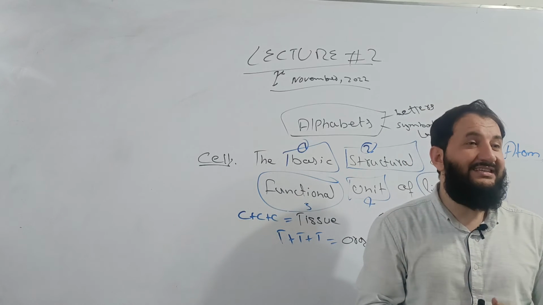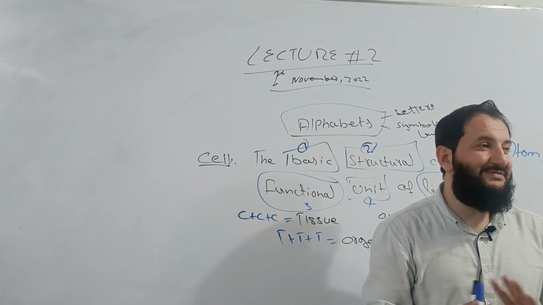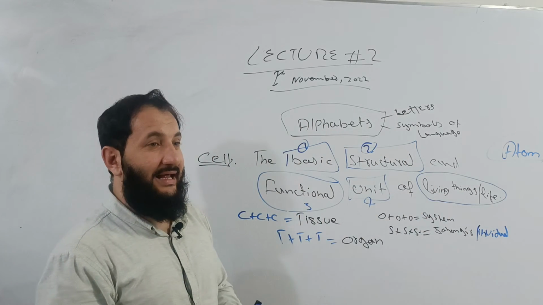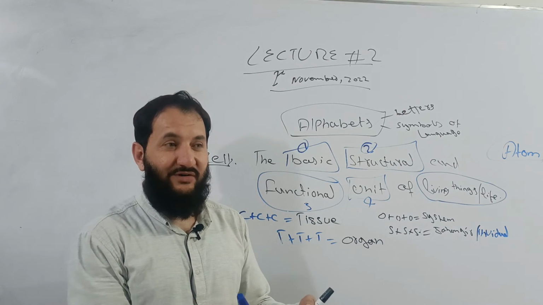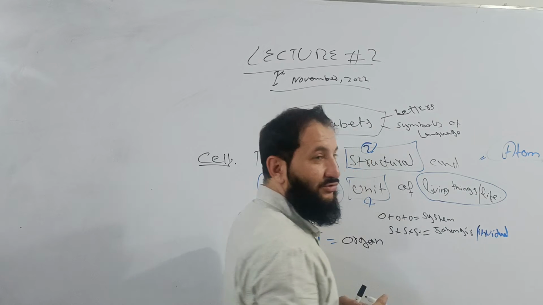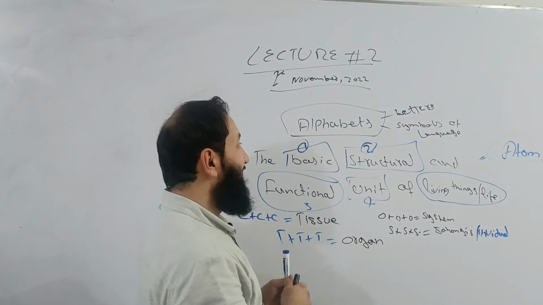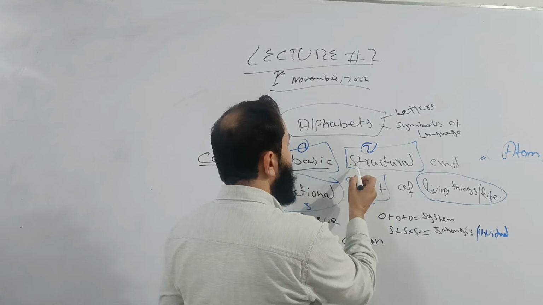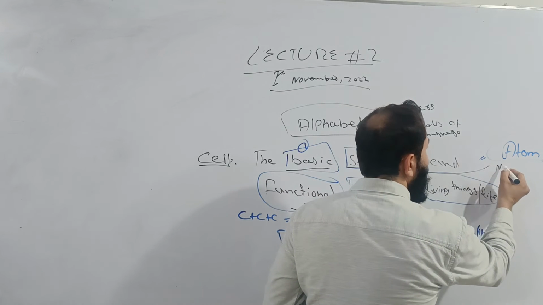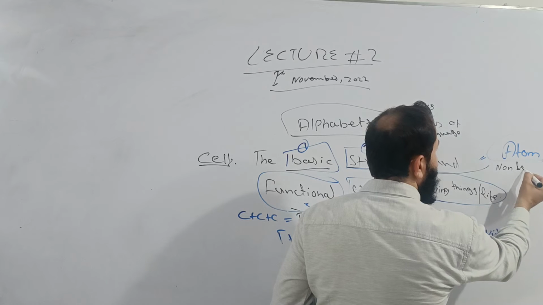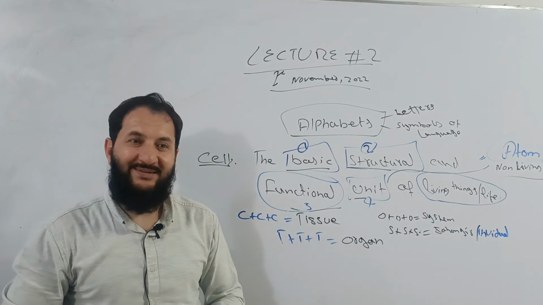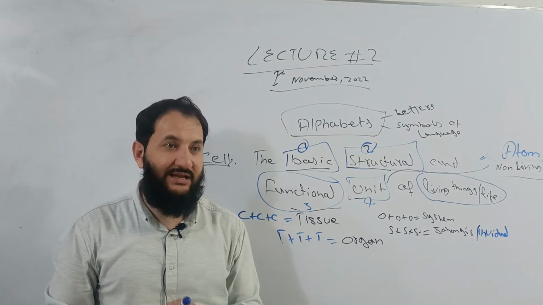It means that it is divisible, so it is not the smallest particle in that sense. So what is atom? Like cell was the basic structural and functional unit of living organism, what is atom from another angle? दूसरा angle अपनाना है, ठीक है? From another angle, it is the basic structural and functional unit of non-living things. ठीक हो गया? This sense is a bit changed.